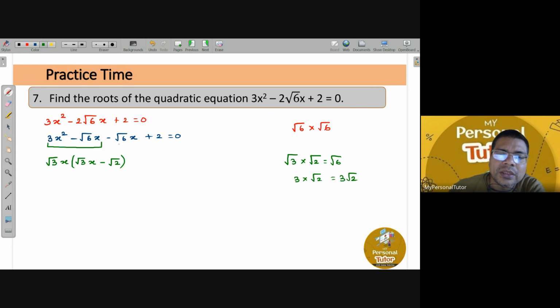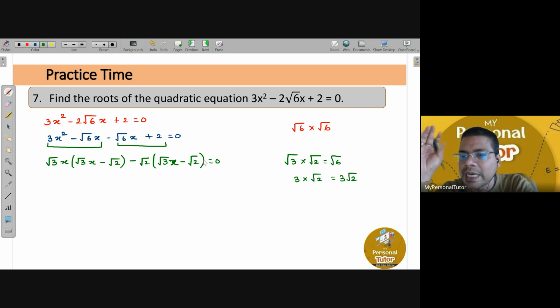Same way from the third and fourth term, if you observe carefully, minus is common because here minus is there, and here 2 is there, root 6 is there, so you can take root 2 as common, because if you take root 2 here you will get root 3x, and then here plus you want, but you have taken minus, so minus will also come as the common, right? And that is equals to 0. Did you get it, Arohi, or you are struggling? Tell the truth, it's okay, I can explain one more time. Sir, I got it, sir.